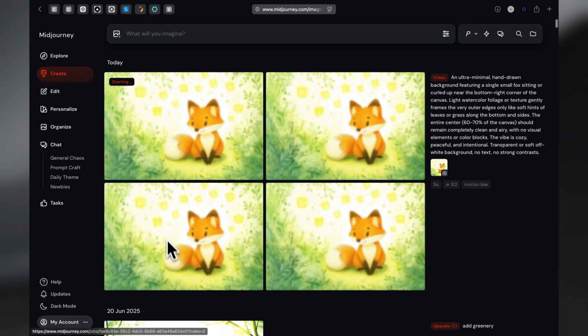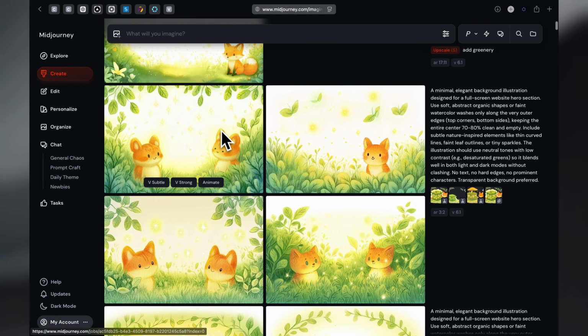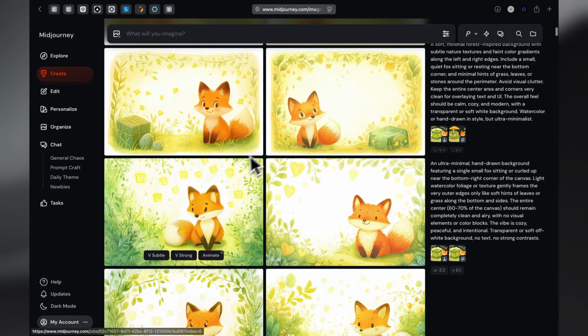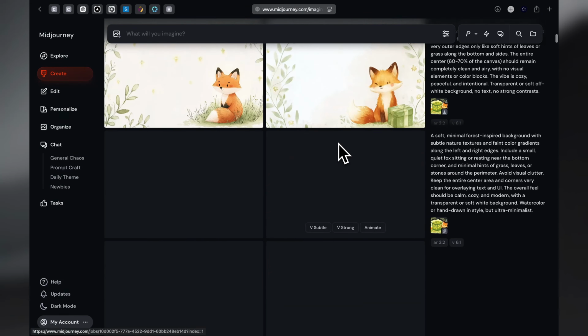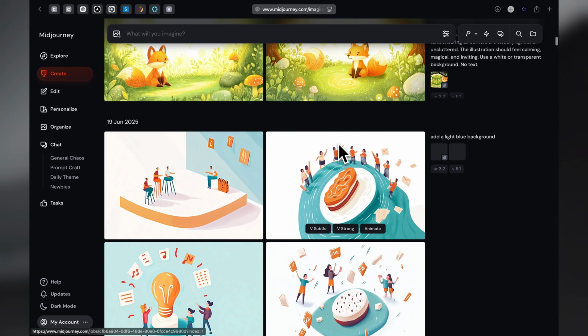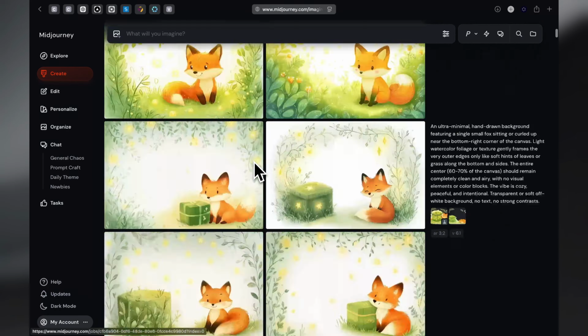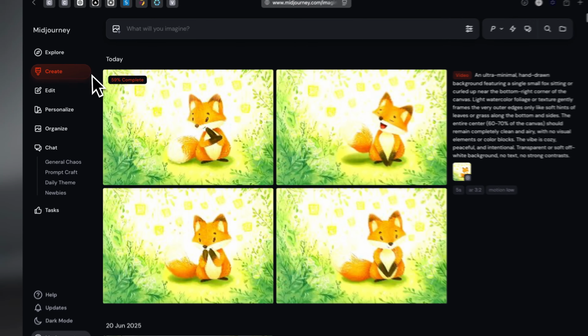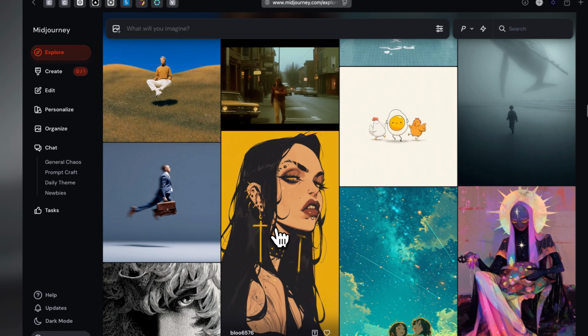Midjourney images are very fast compared to anything in ChatGPT, because ChatGPT takes a minute or more, but Midjourney images take only 10 to 20 seconds max. So let's see how this goes. Maybe I'll animate something else. Okay, it's 15% completed. That's amazing. So this is fast also, which is great to know.